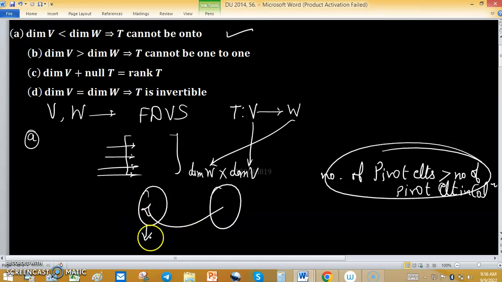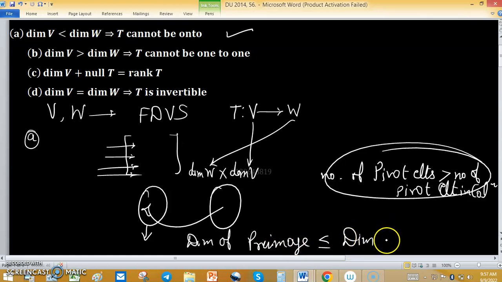So the dimension of the domain should not be greater, and the dimension of the pre-image subspace should not be less than the dimension of the codomain elements for onto.